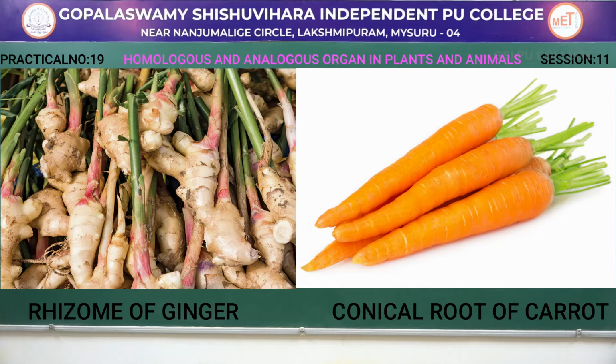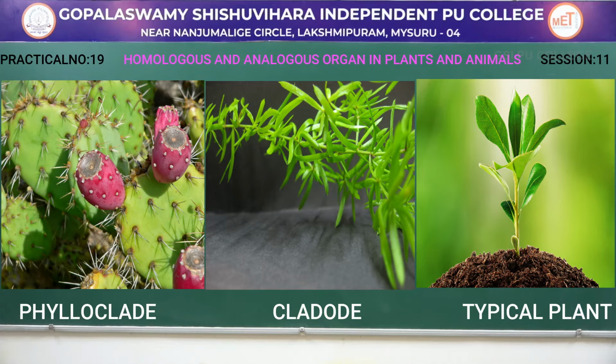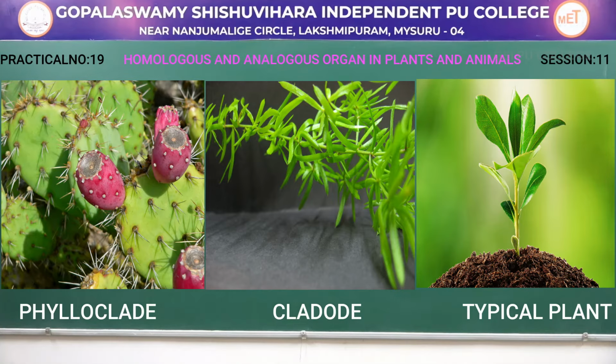Rhizome is a modified underground stem in case of ginger and conical is the root shape in case of carrot. Both share a common function, that is storage of food. The last example for analogous organs in plants will be the phylloclade, the cladode and leaves of any general typical plant. Phylloclade is seen in cactus or Opuntia. Phylloclade is a flattened stem which undergoes the process of photosynthesis.